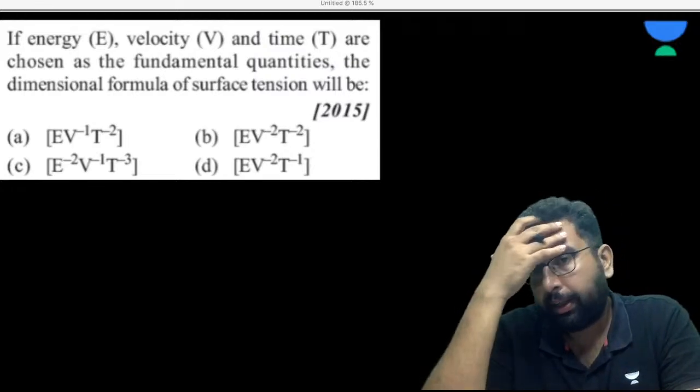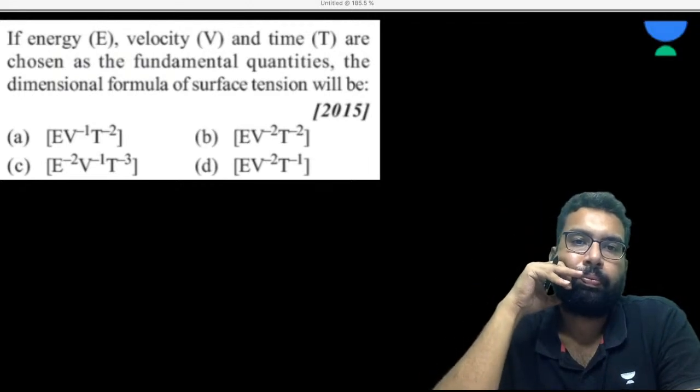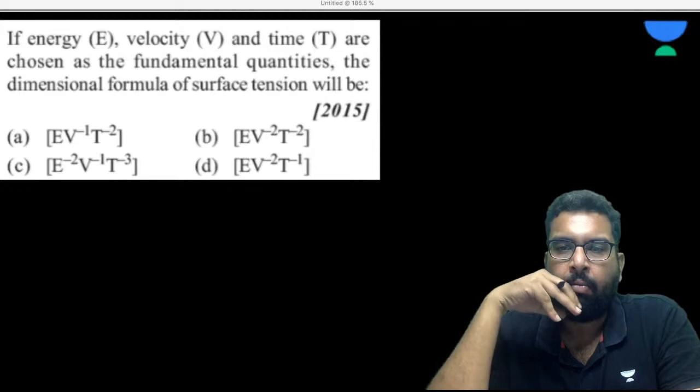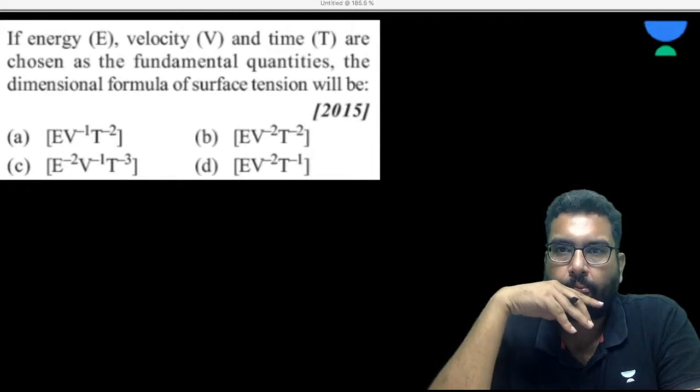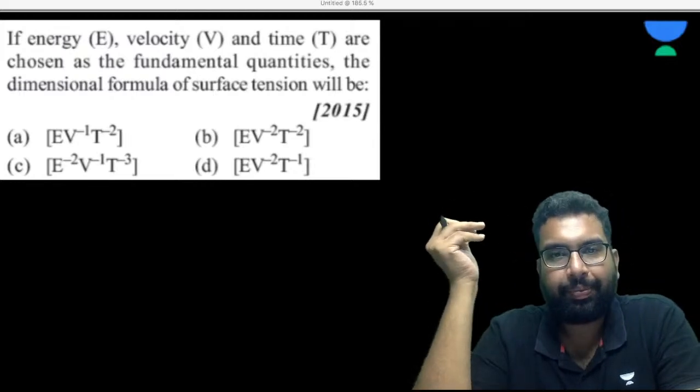All these are NEET previous year questions. Shall I do it?